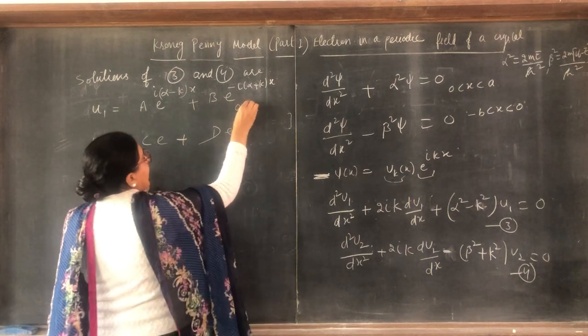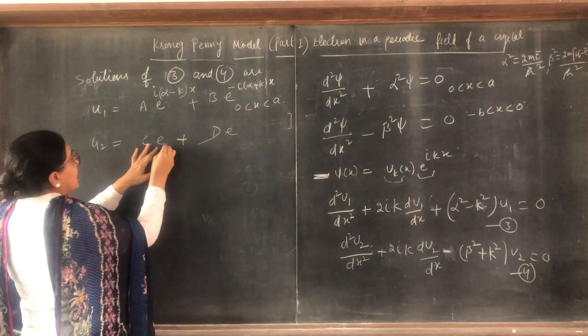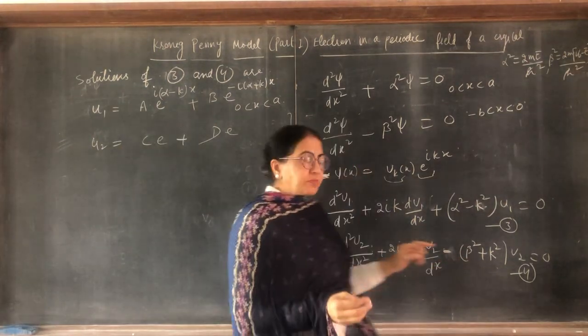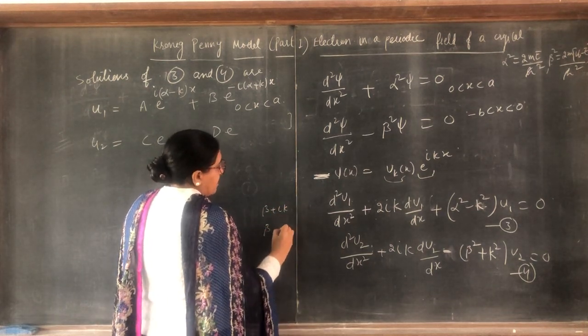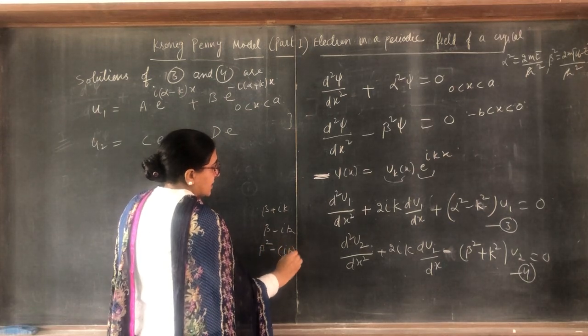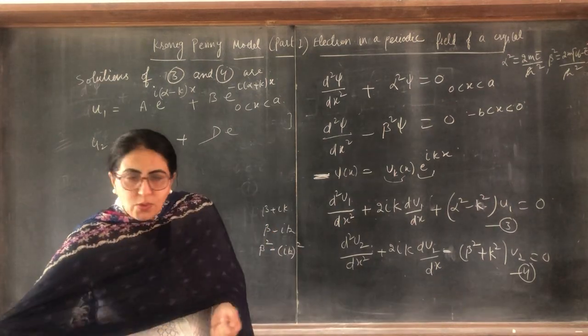This is for x lying between 0 and a. And for c, e raised to power beta square plus k square, so this is beta plus ik and beta minus ik, because i square is minus 1. Clear?